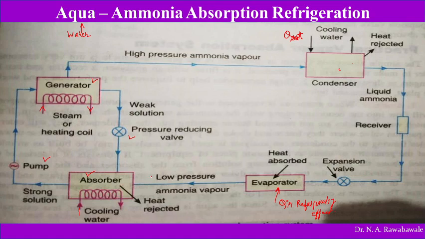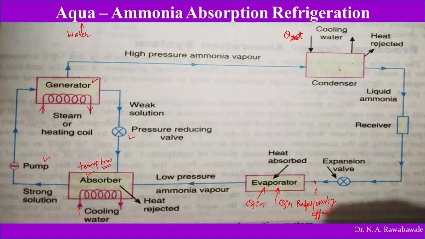Now let us see its working principle. We start with this evaporator, at point 1. This refrigerant ammonia absorbs heat in the evaporator at point 1. So Q in, heat is absorbed, and the refrigerating effect is produced. This refrigerant ammonia is low pressure ammonia, and then it is absorbed by the weak solution of aqua ammonia in the absorber, as the temperature is low.